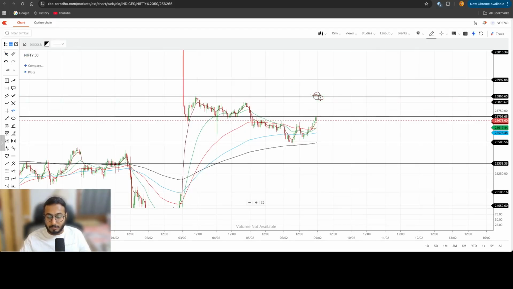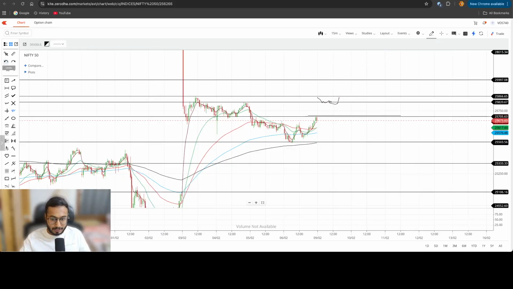So wait for some time. As soon as the market opens gapped up, don't enter the markets. Wait for some time, let the markets cool off in the first half, or the first maybe 1 hour, 2 hours. Then as and when you see a 15-minute candle closing above the prior 15-minute candlestick, enter into bullish positions, give an SL of around this level, and trade the markets like this, right?